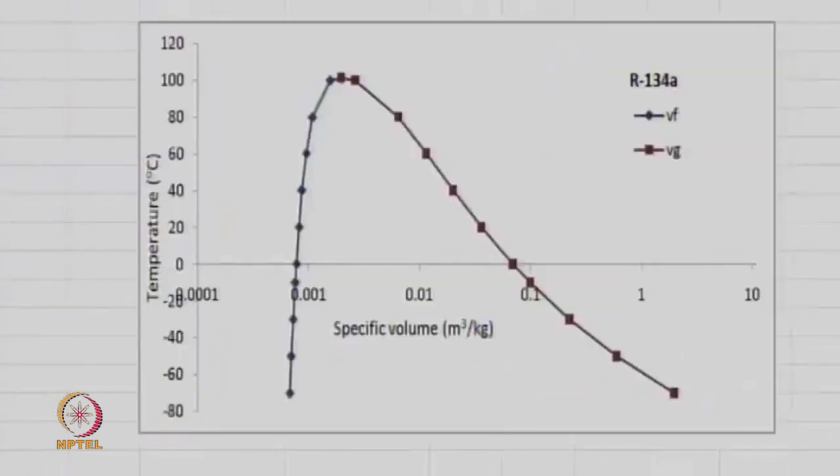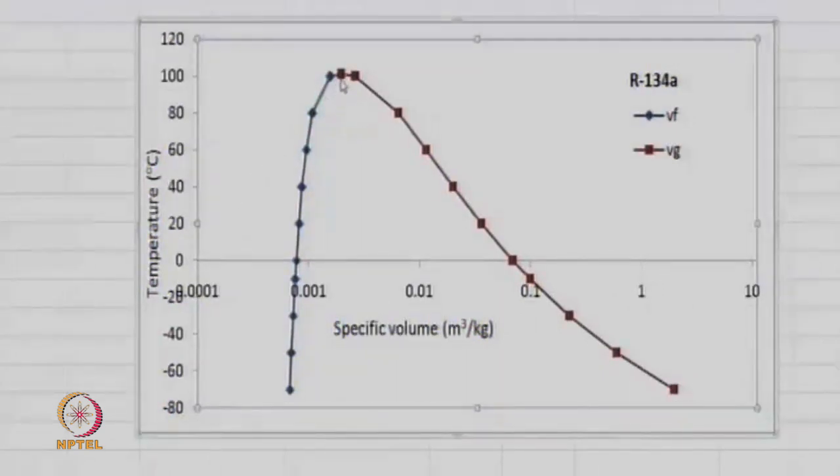But when we plot this thing in a different scale, we just change the x-axis to a logarithmic scale. Now you begin to see a curve which looks something like what I have been drawing. So on this side, this is the critical point at the top. The parameters are the same, temperature in degrees Celsius, specific volume in meter cube per kg. And on this side, we see that there is a very steep line, which is the saturated liquid states. And this side, we have the saturated vapor states. So this begins to look like the picture that we have been making.